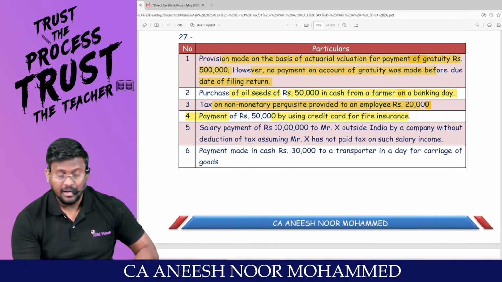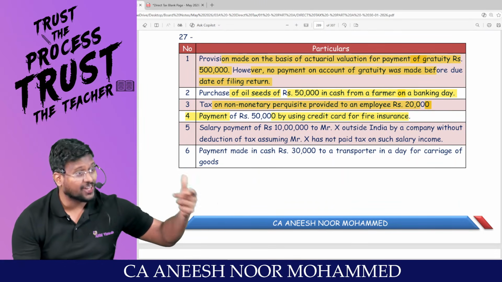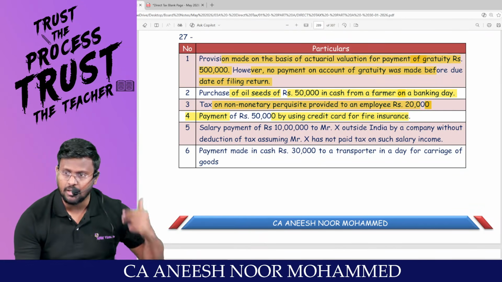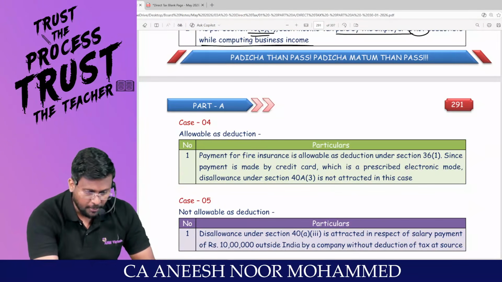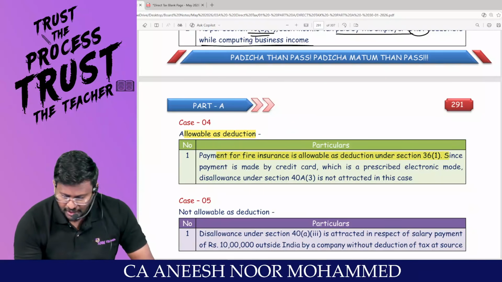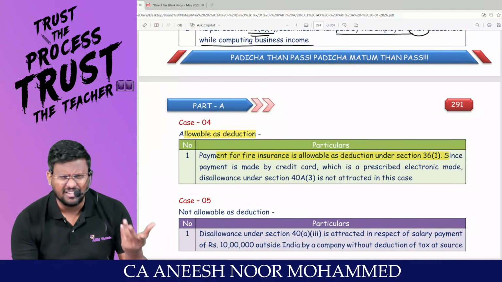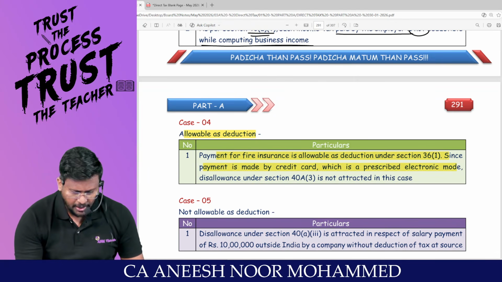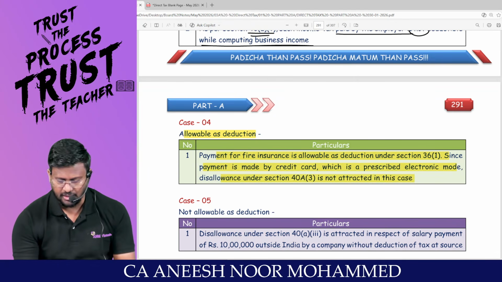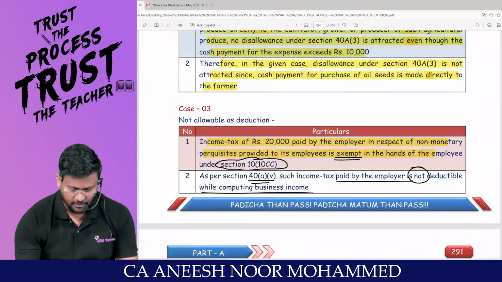Like debit card, credit card, letter of credit, adjustment entry, all those things, Rule number 6DD is there. Okay, sir. Allowable as a deduction. Payment for fire insurance is allowable as deduction under section 36. Since payment is made by credit card, which is a prescribed electronic mode, disallowance under 40A(3) is not attracted in this case. That's it with regard to case number 4.